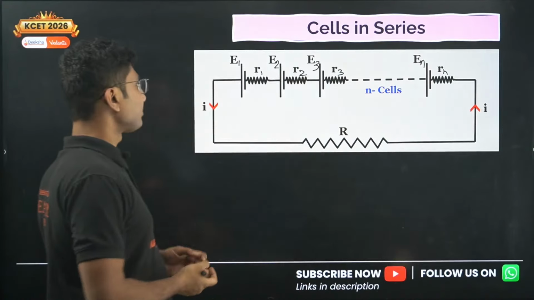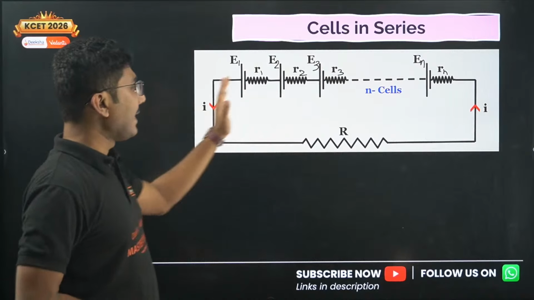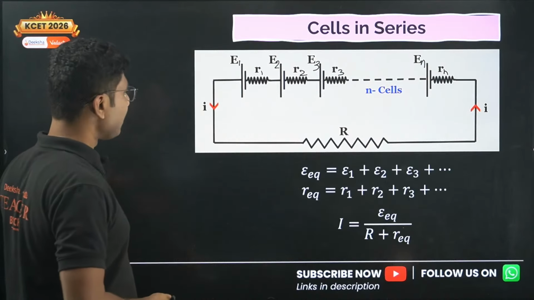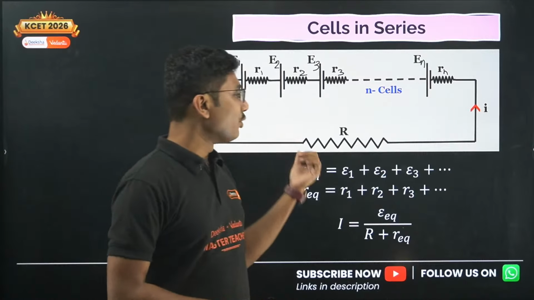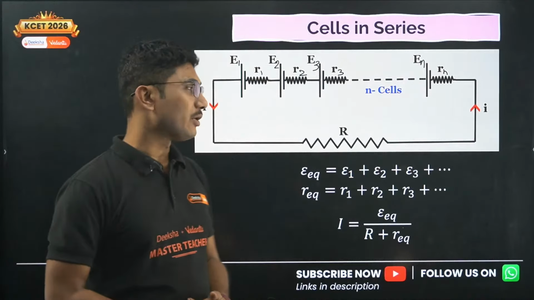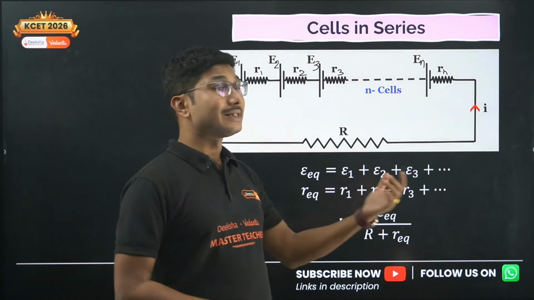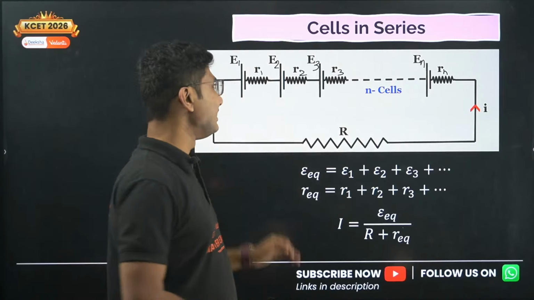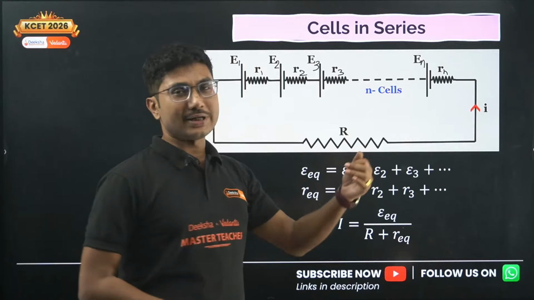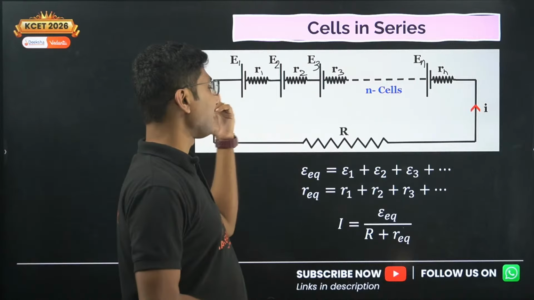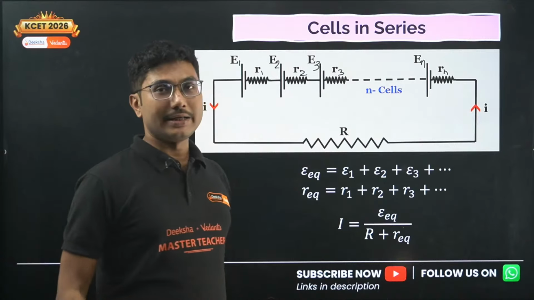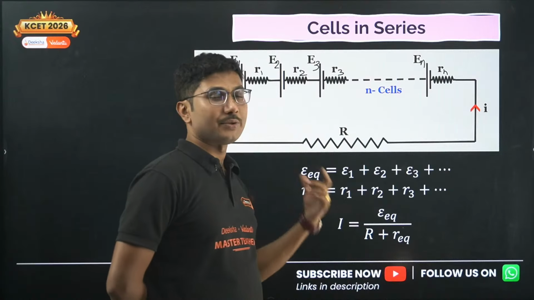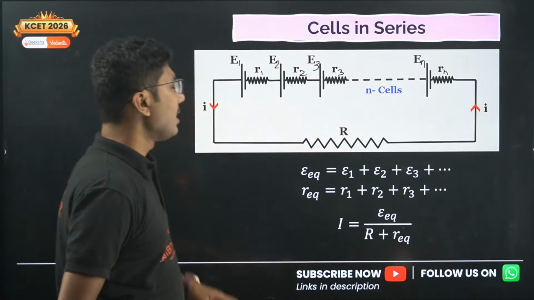Okay, now let's see. So n number of cells are connected in series. What is the equivalent EMF? Equivalent EMF is easy. You add all the EMFs, you get the total EMF. You add all the resistances, you get the total resistance. So series portion is easy. If n number of cells of the same EMF are connected in series, the total EMF becomes n into epsilon, and total equivalent resistance becomes n into R. Okay, this is how you can see.